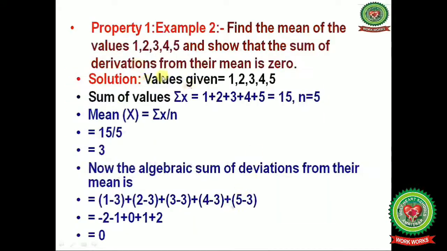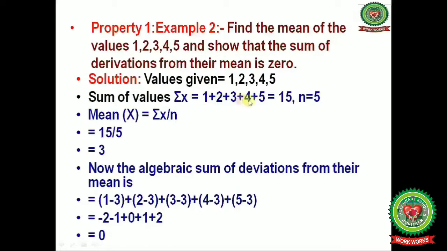Now we will discuss the property with example number 2. Find the mean of the values, that is given 1, 2, 3, 4, 5, and show that the sum of deviations from their mean is 0. Now values given, that is 1, 2, 3, 4, 5, and the sum of values, that is summation x,